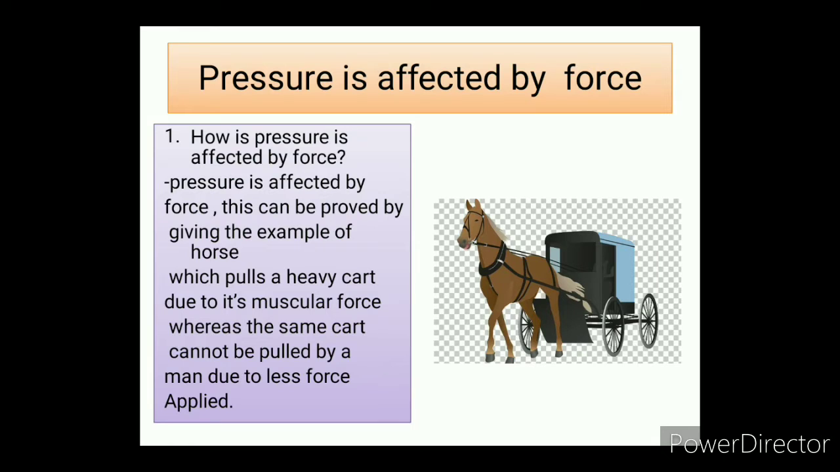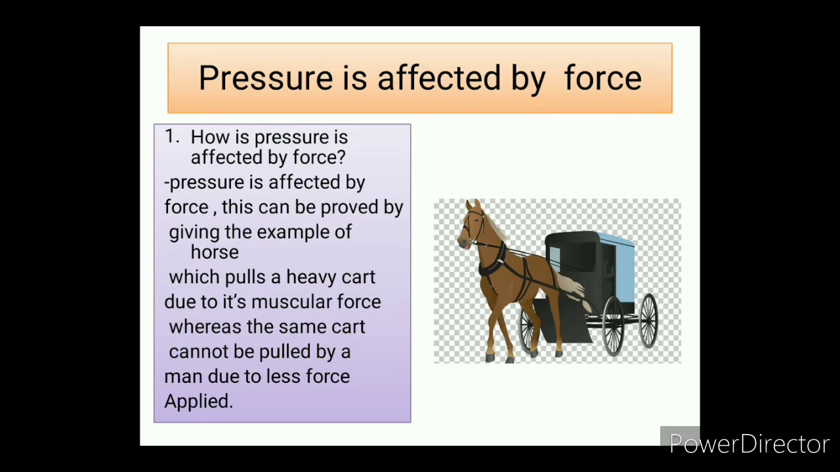This can be proved by giving the example of a horse which pulls a heavy cart due to its muscular force, whereas the same cart cannot be pulled by a man due to less force applied. I am trying to say in the example that the horse has much muscle in its body, and by its muscular force that we have studied in the last video, the horse pulls the cart and applies force. As force is acting on the cart, the horse is applying pressure on the cart. So horse is applying pressure.